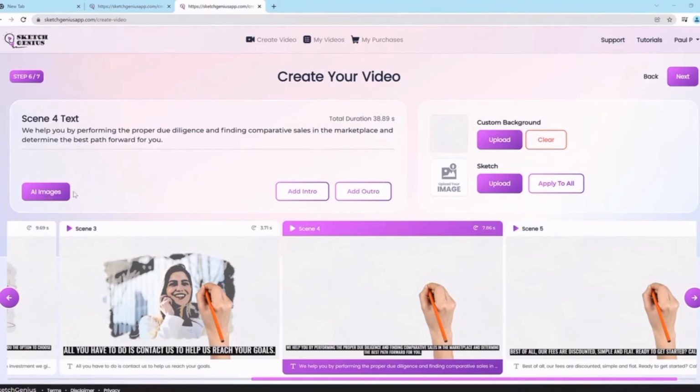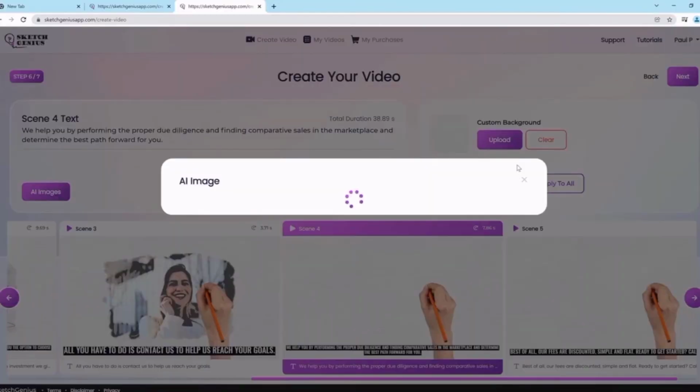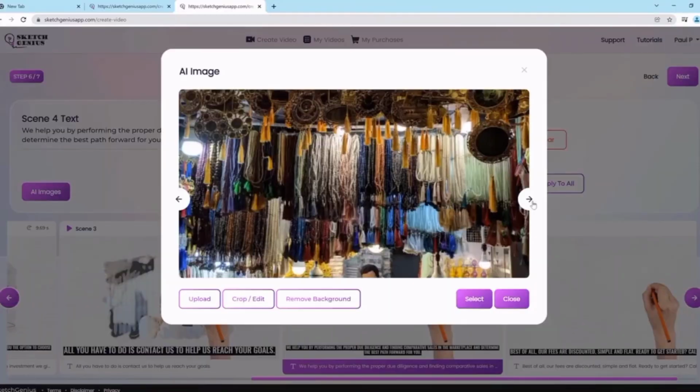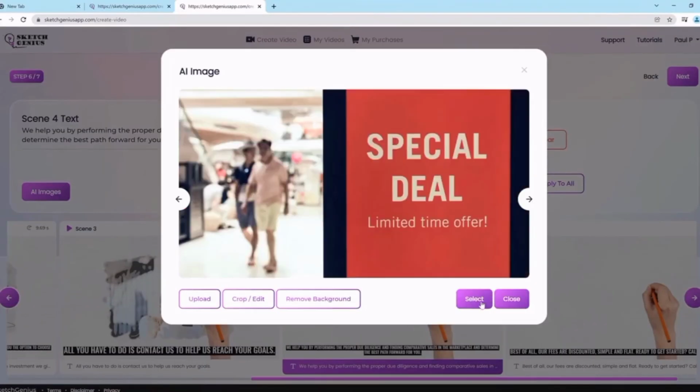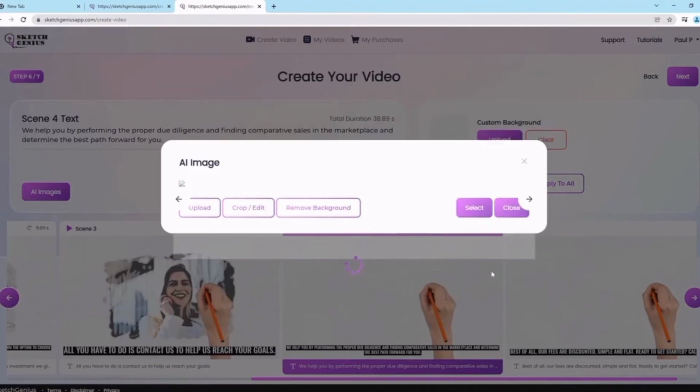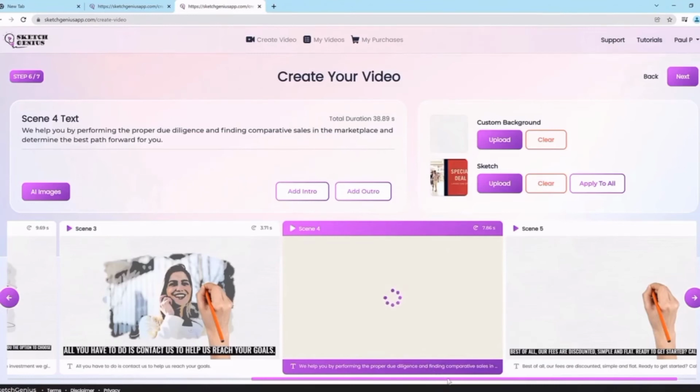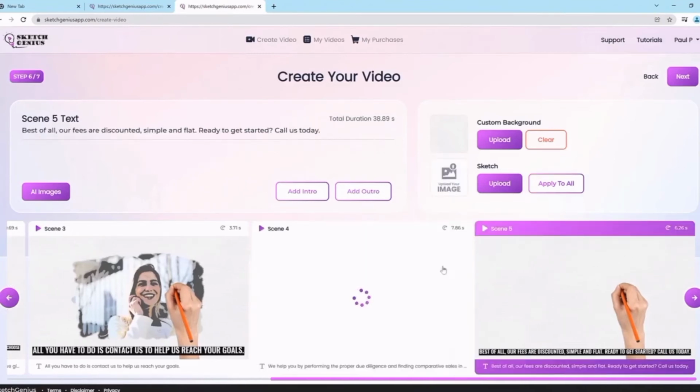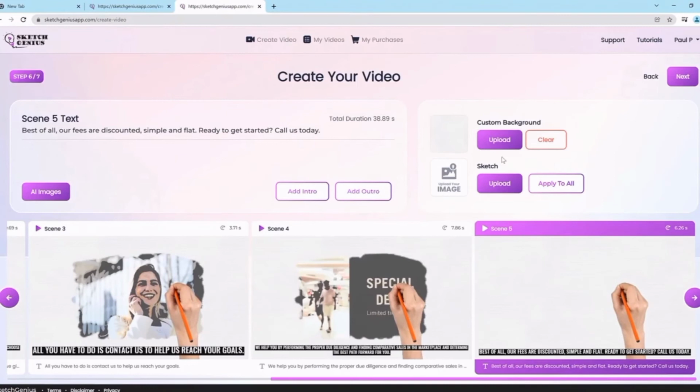And then again, as you can see here, we can click on the AI images again, and then we can find more actual images here with special deal. That looks nice. I'll use this, and then we can go on in this process. It takes just a couple of minutes, really. Very, very fast, very easy to use. No need for any extra applications or anything like that.